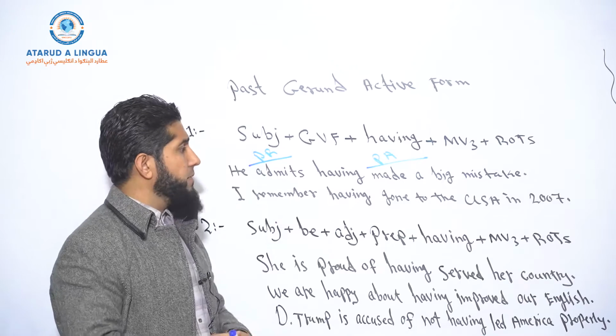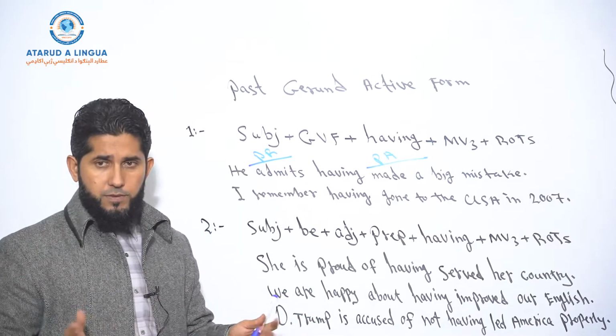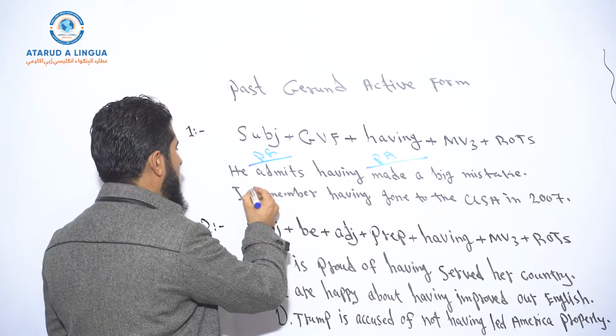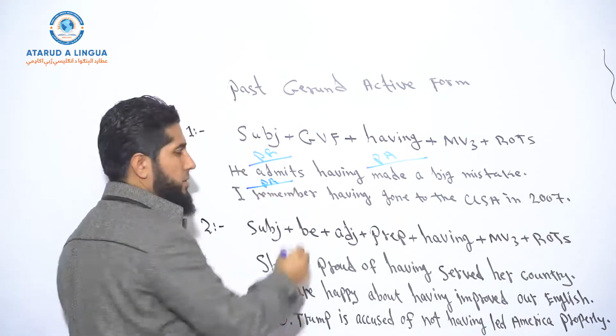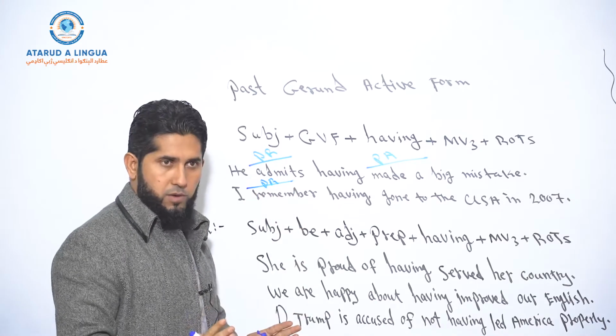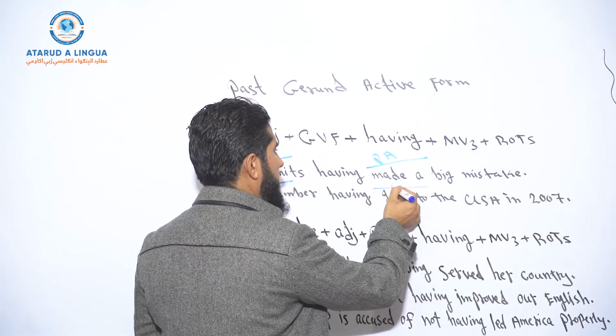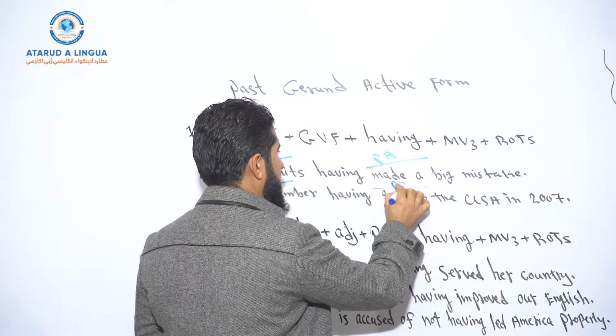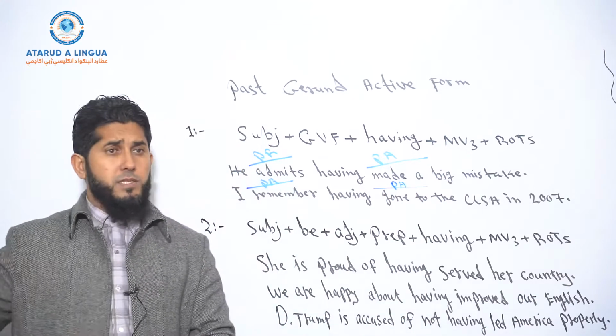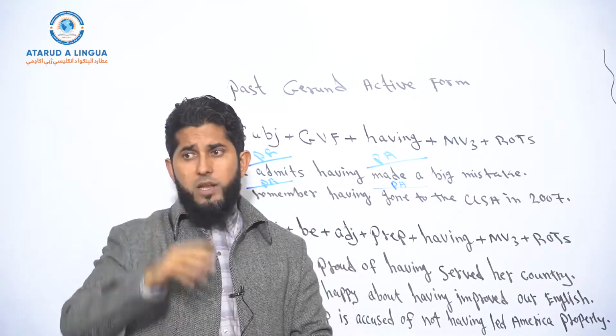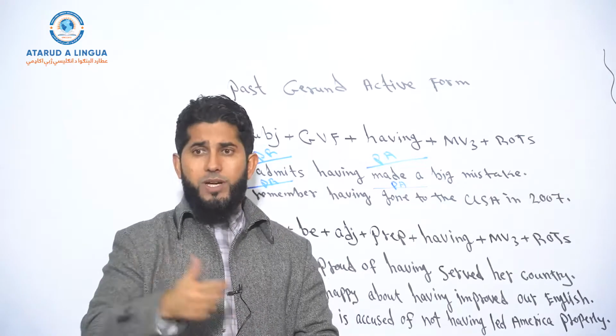I remember having gone to the USA in 2007. I remember now, this is the present remark. Okay? I remember now. Present remark. That I went to the United States in the past, that is a past action. So when you say I remember having done something or I remember having gone somewhere, right? It means I remember that I went somewhere or that I did something.